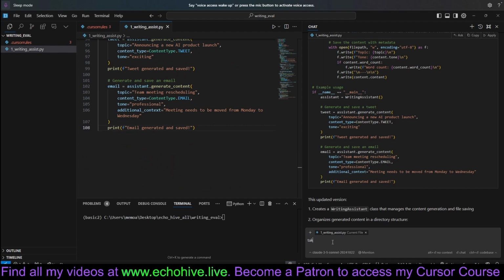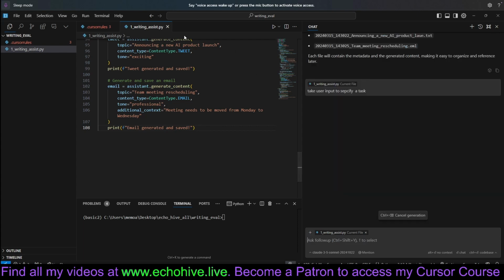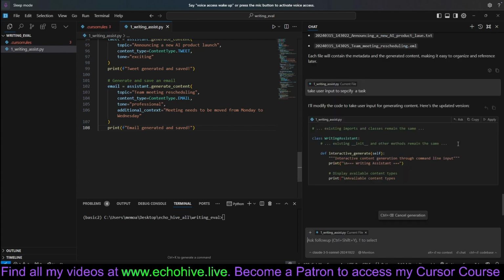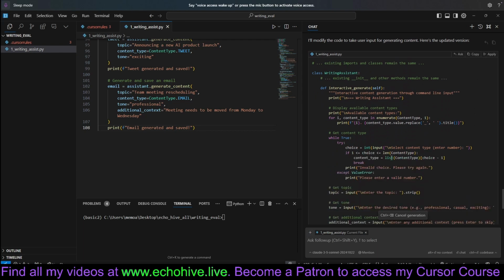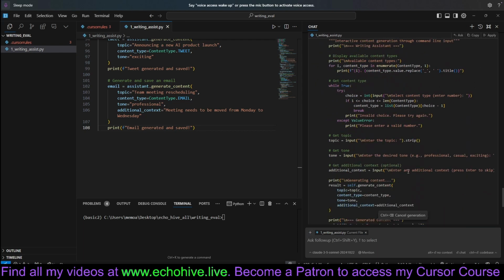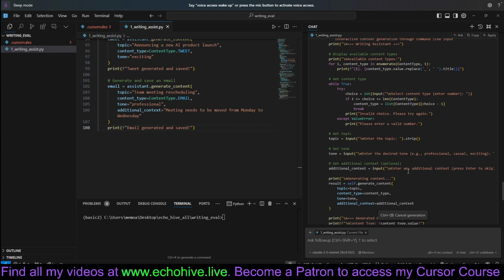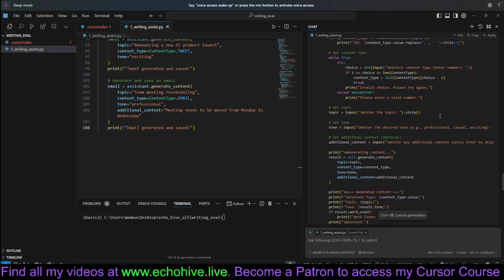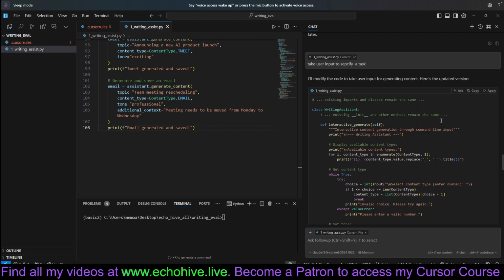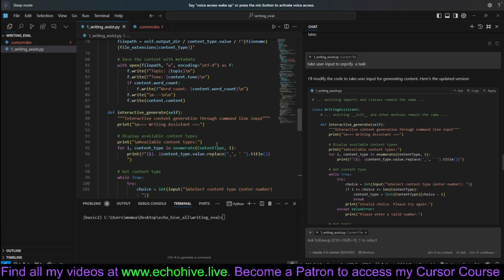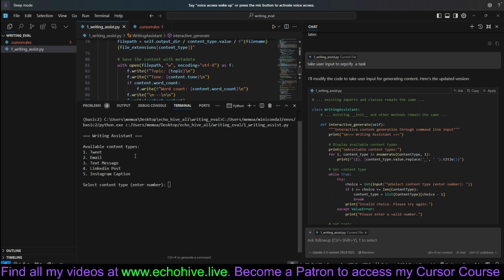What is it taking user input? Let's ask it to take user input to specify a task. Forgot to mention that. And see, this is where the apply comes in because the latest Sonnet is a bit lazy, but Cursor's apply really works incredibly with it. Okay, let's apply this, instant apply. Let's run it real quick and see what it does.